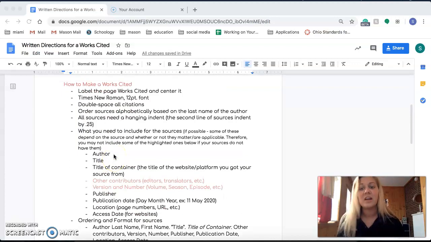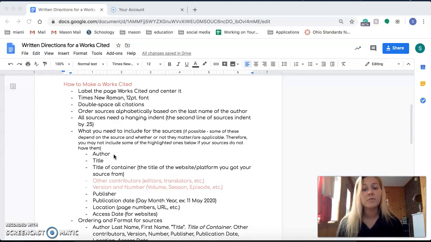So we're going to jump right in on how to make a works cited. When I scroll down, there will be an example, so you'll be able to see everything I'm talking about, but I'm just kind of going to state it out first. So some of the things that you need in a works cited, you need to label the page works cited and center it. This is its own page at the bottom of documents. So you're going to label it works cited and center it at the very top of your page. That's your title for your page.